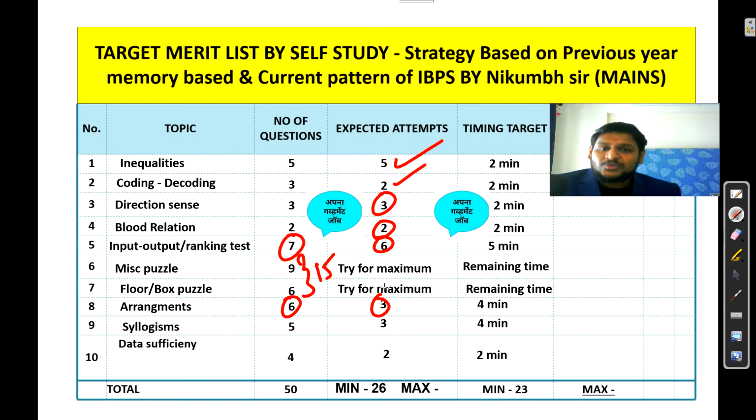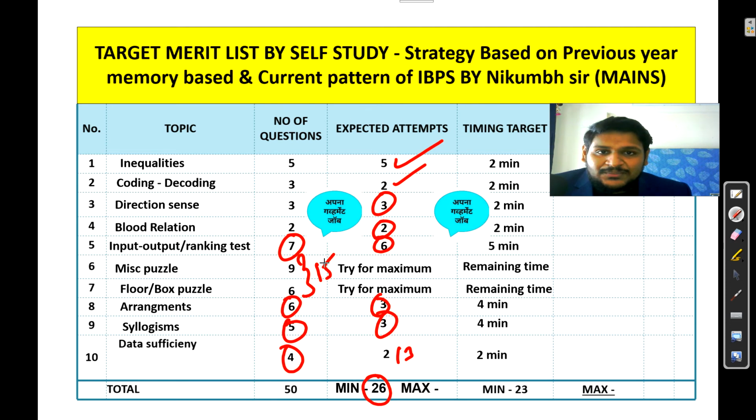Arrangement, 3 questions you can attempt. Here definitely the level is increased, and they may frame trickier questions because this is the mains exam. So I am assuming out of 6 you are able to attempt 3 questions. Syllogism, out of 5 you are able to attempt 3 questions, and data sufficiency, out of 4 suppose you are able to attempt 2, maximum 3 questions. So if you calculate all this, minimum 26 questions you are attempting without the puzzle part. I didn't consider the puzzle part. Now we will consider the puzzle part.